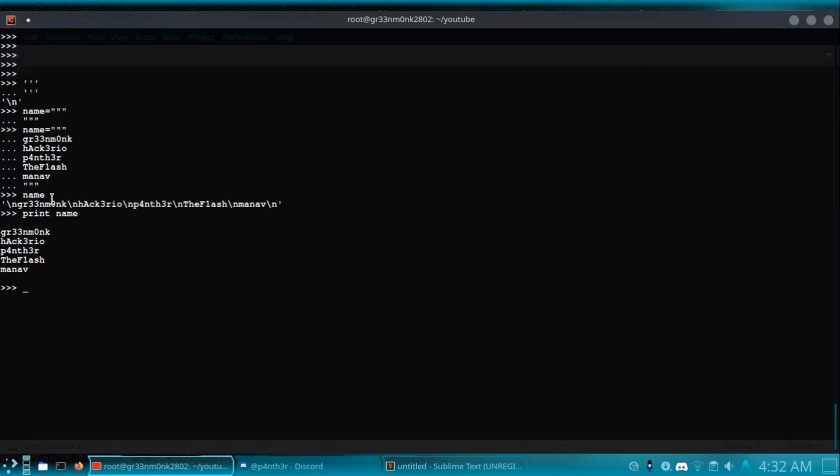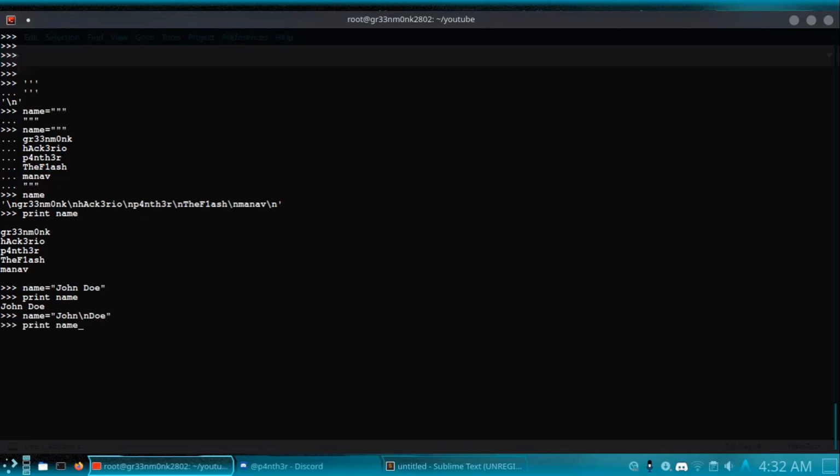Now there are some other types of declaration. In my name, if I say John Doe and print this name, it simply shows John Doe. But what if I want to print John on one line and Doe on the next line?